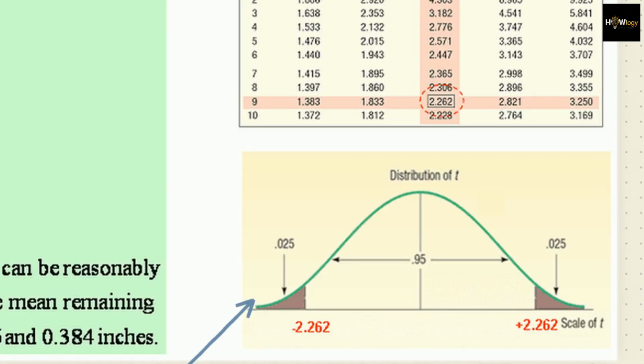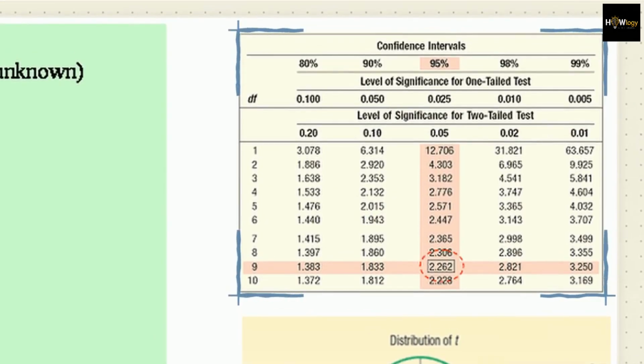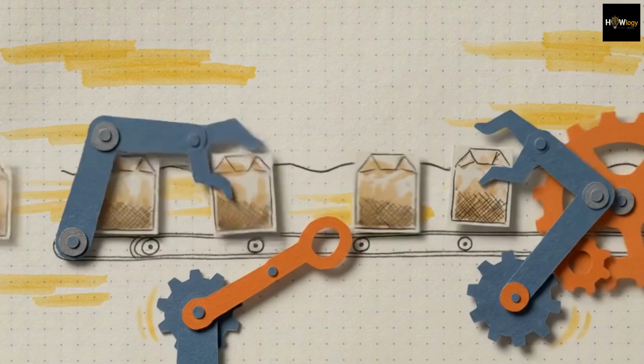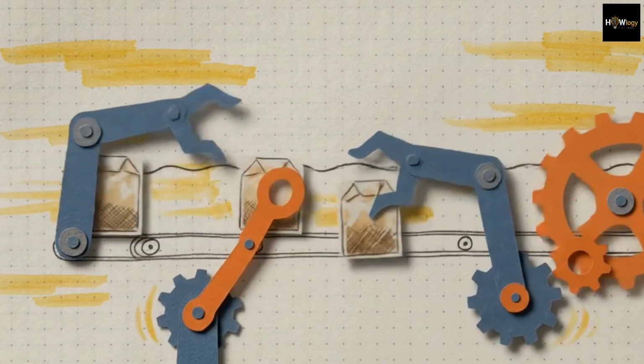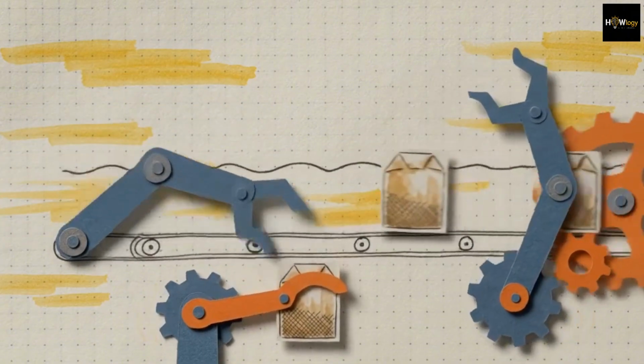Compared to a standard bell curve, it has fatter tails and a flatter peak. The table mathematically expands the interval, compensating for a small sample's mystery. The t-distribution serves as a statistical safety net, preventing us from overestimating our accuracy when information is scarce. This math dictates the physical reality of global manufacturing across the world, such as a factory packing 400-gram tea bags.